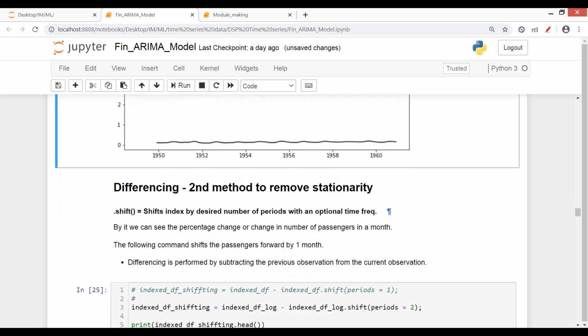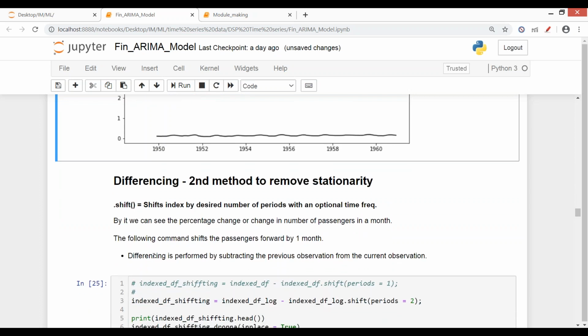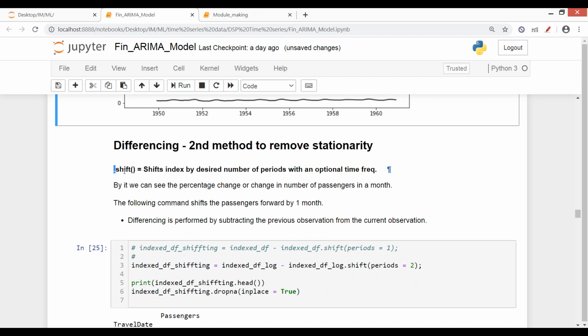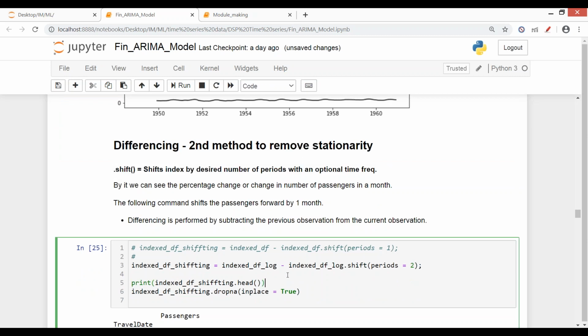So how is differencing done? By the shift command. Like we did in Excel, where we moved a day into the past and subtracted the respective values. So in Python, which command does this? Dot shift. Let me just show you once.